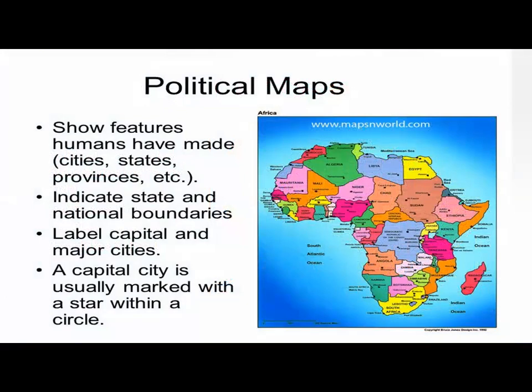All these pictures indicate state and national boundaries. These political maps indicate where the state and national boundaries are. With the help of a political map, we can label capital and major cities. A capital city is usually marked with a star within a circle. That shows where the capital is.